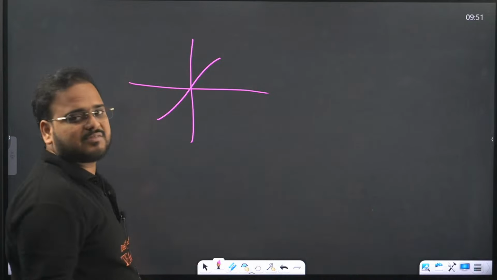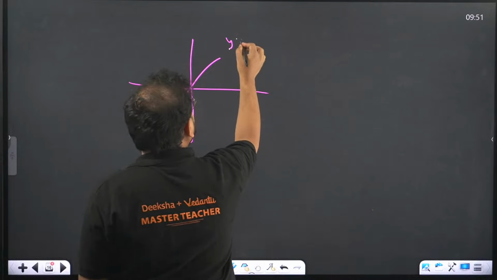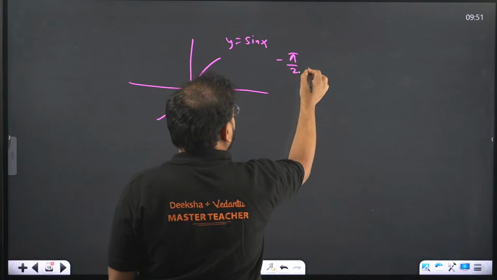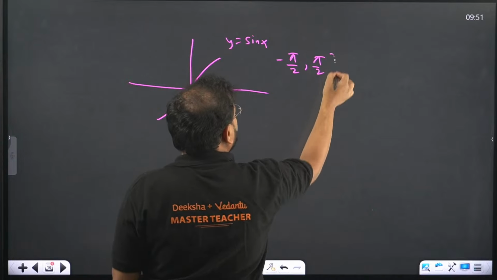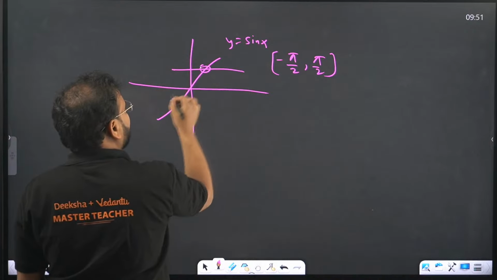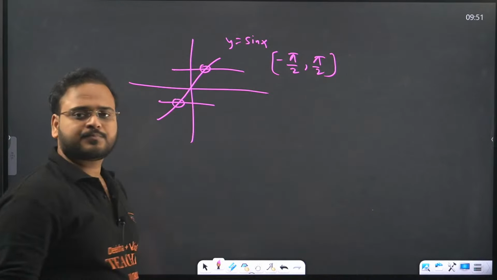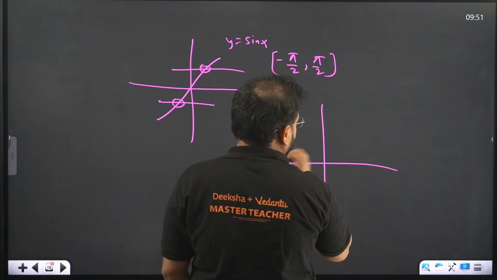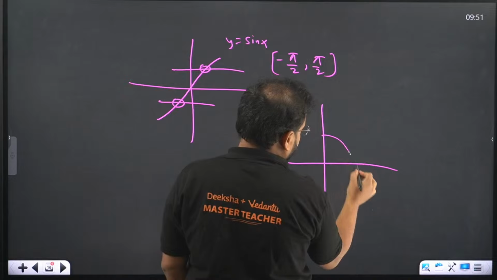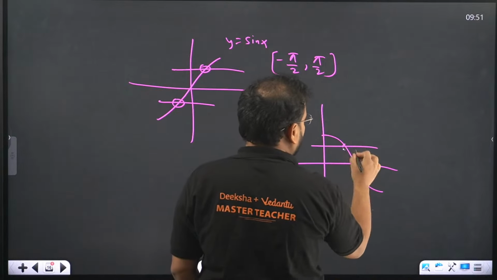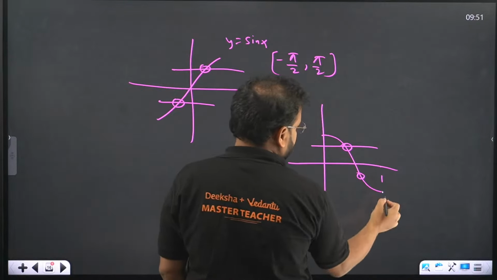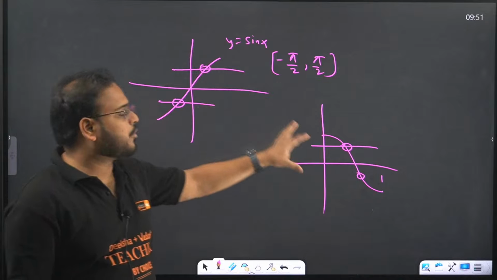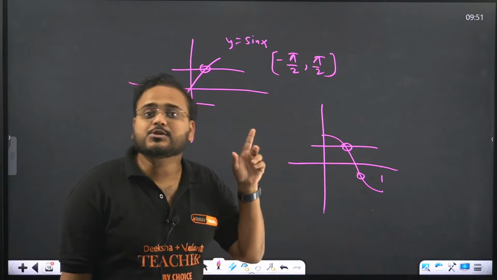Now this is what function? Y equal to sin x, in what domain? Minus pi by 2 to pi by 2. It is always 1-1. Any point you take, always 1-1 and onto. Same way, if you talk about the cos x function also, 0 to pi. This is a function that is always 1-1 and onto. So clearly, the sin x and cos x functions in their domains are always 1-1.